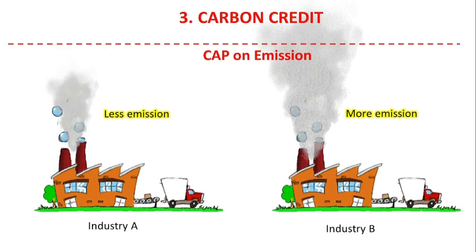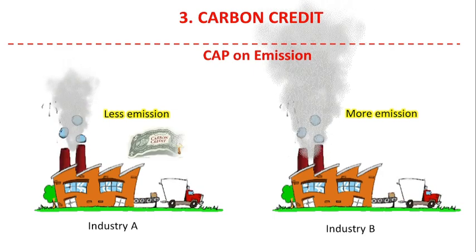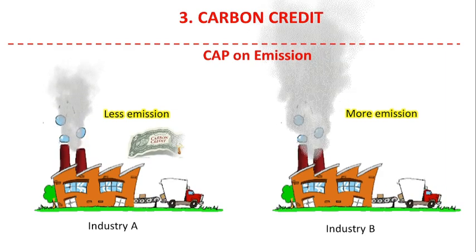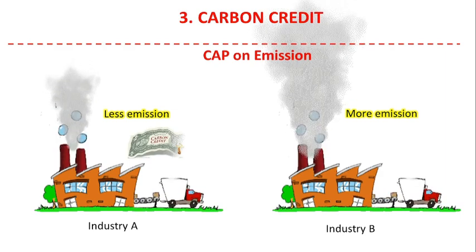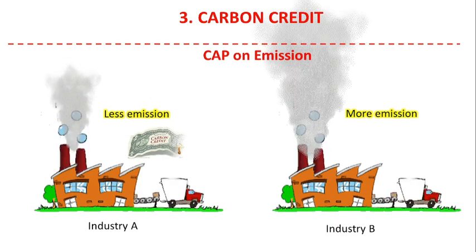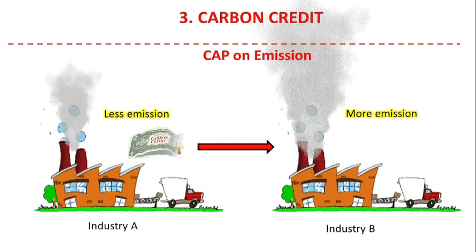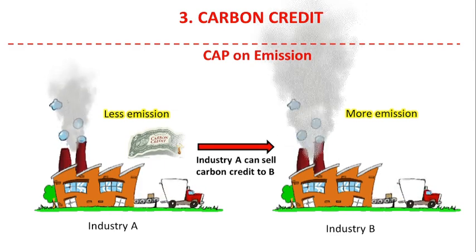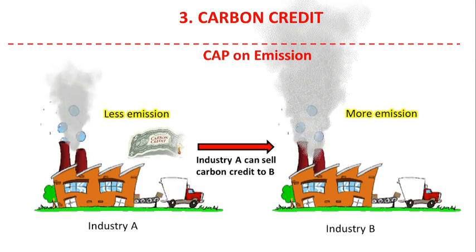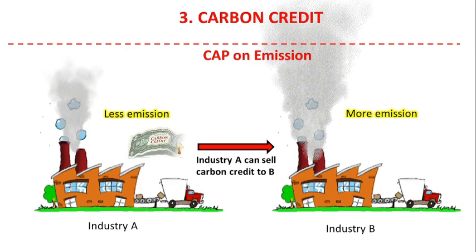But how? So that is done through carbon credit. Industry A will get carbon credit for making less emissions in the environment. These carbon credits can be sold off to another company which is polluting, and Industry B in this case is likely to purchase carbon credit from Industry A in order to compensate the high carbon emissions that they are producing in the environment.